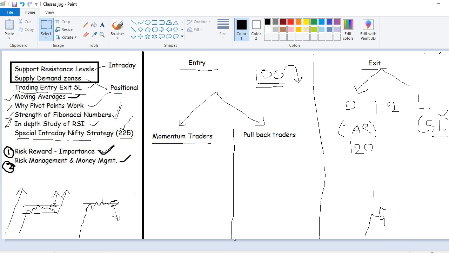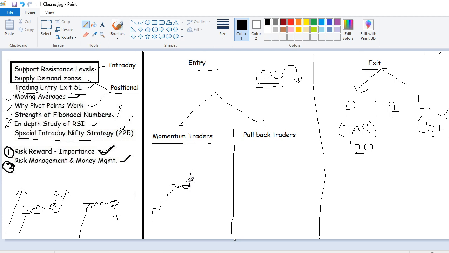Now first we discuss entry. Give me 10 minutes guys, not more than that. Okay, how to make an entry. Momentum traders, what they do, they wait for the breakout and then they enter.